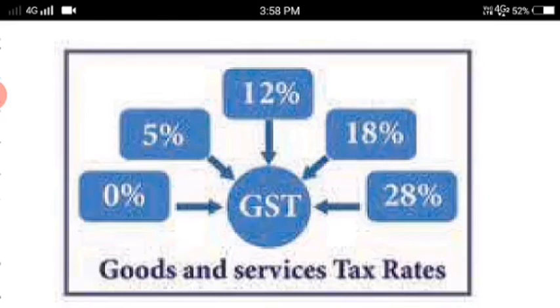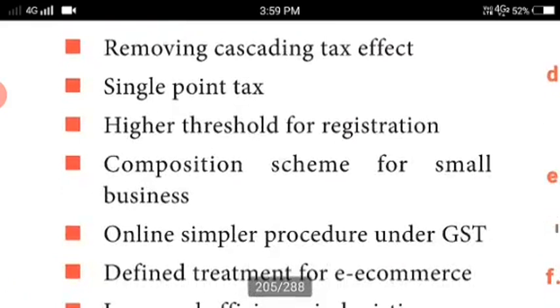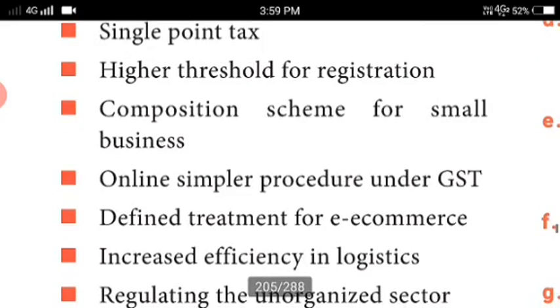What are the advantages of the GST? Removing the cascading tax effect. So this continuous tax is removed by the GST. Single point tax. This brings the idea of a single point tax. The single tax is paid only by the manufacturer from the manufacturing area. Higher threshold for registration. So it brings a higher threshold for registration and it is easy to register online.